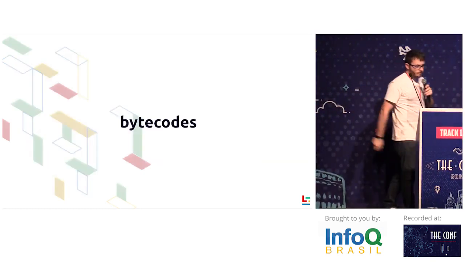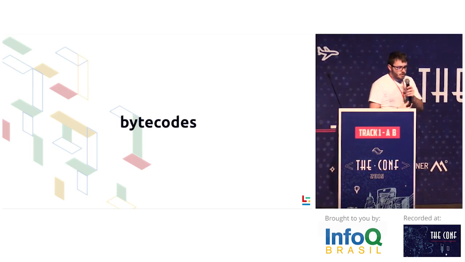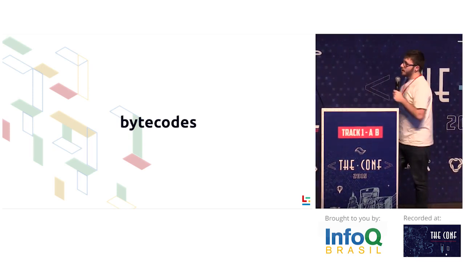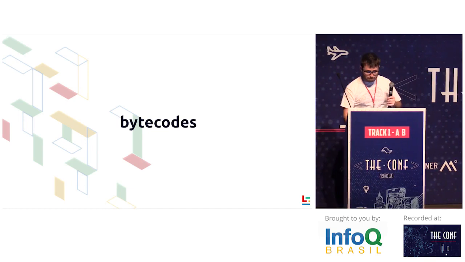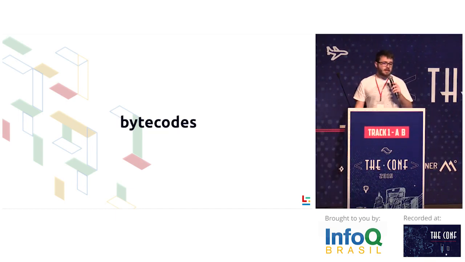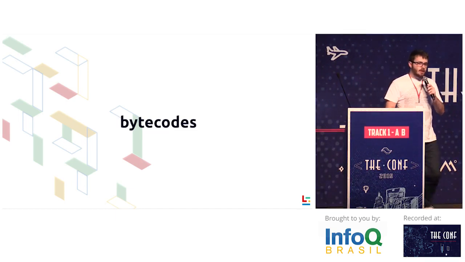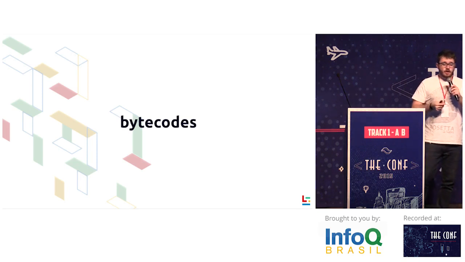So what are bytecodes? Bytecodes are an intermediate representation between machine code and human-readable code. So it's in the middle. Technically, bytecode is machine agnostic. It can be compiled to any architecture.